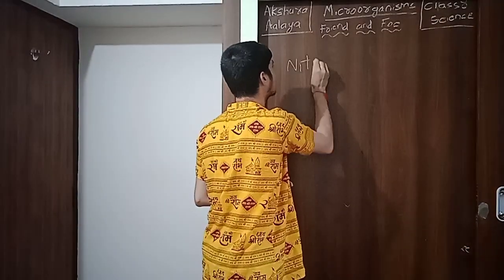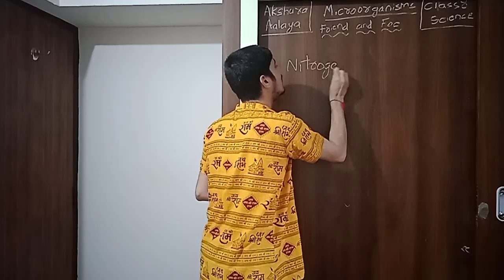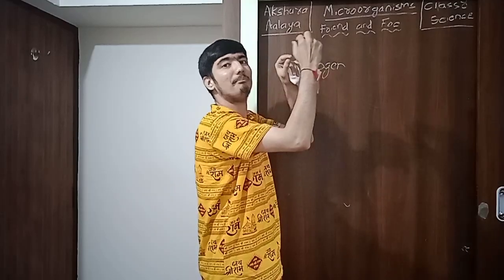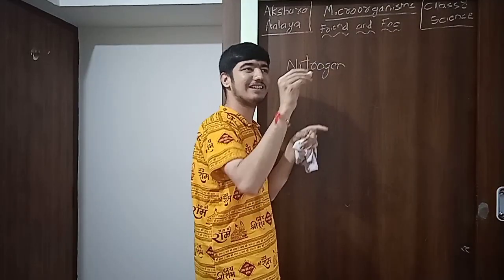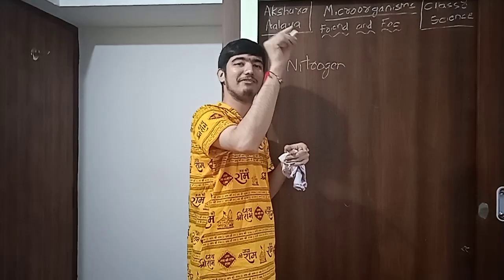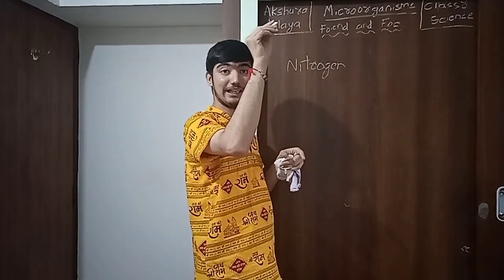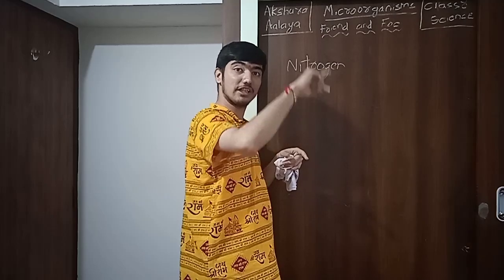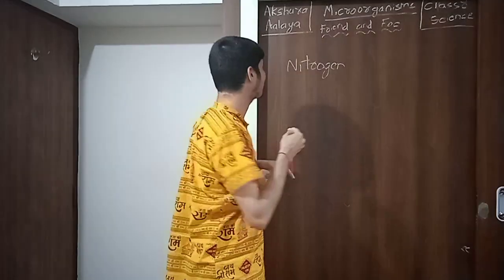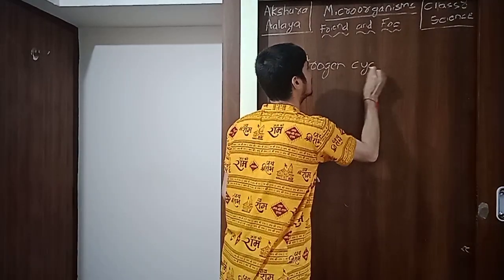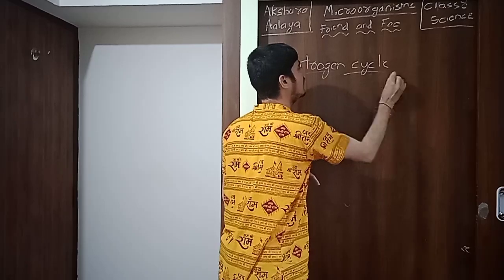What is the nitrogen cycle? What is a cycle? If it has a certain start point and it revolves around and comes back to the same point, like the wheel of a cycle you have seen, which point goes up, it will come down, it will go again. It is a continuous process and it is a cyclic process. Nitrogen cycle. In this, what will happen?